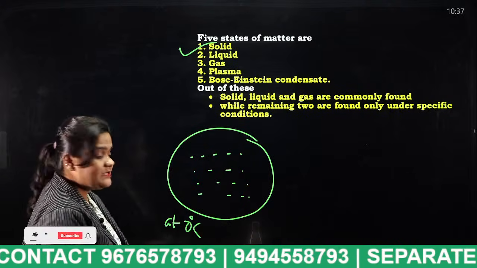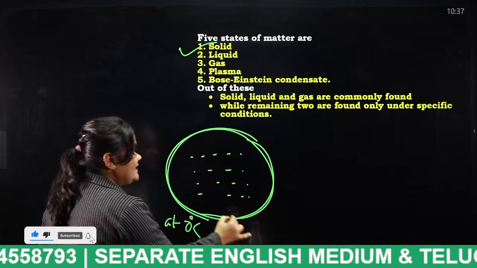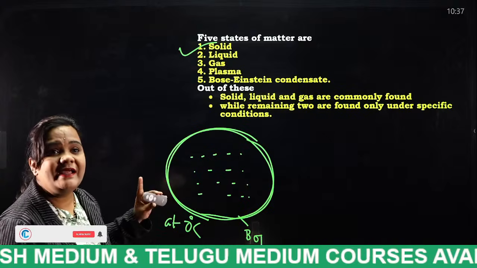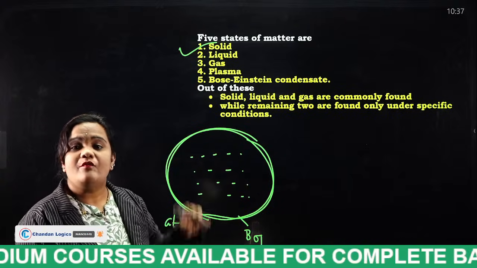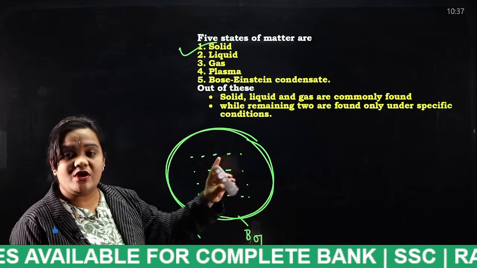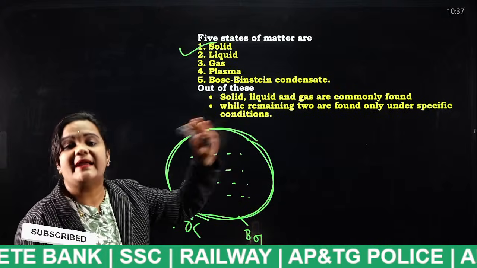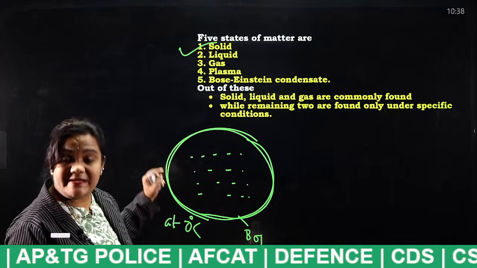So what happens? These particles are formed like a single structure, and this condensate is known as what, students? Bose-Einstein condensate. Very, very important. For example, I even gave you the example of this. When a person enters into the astronaut, even one drop of water will appear as a condensate, like a liquid state, solid state. Okay, and that state is known as what?